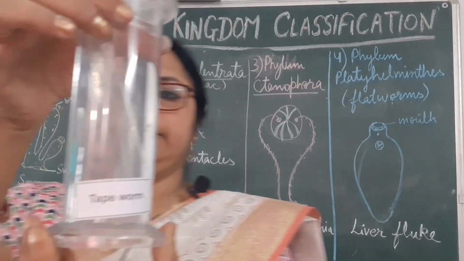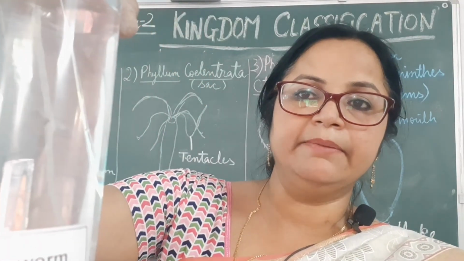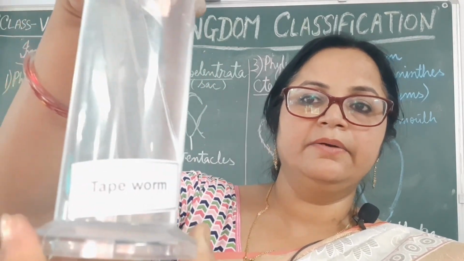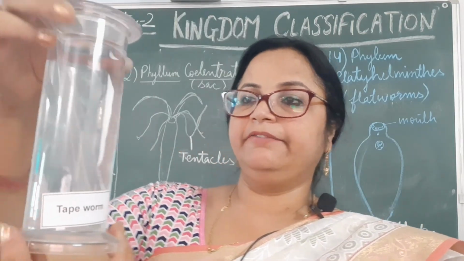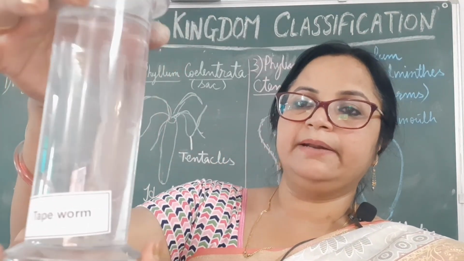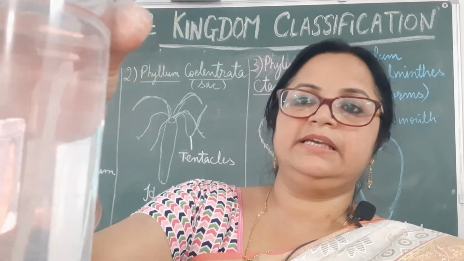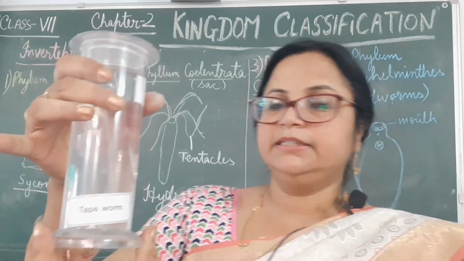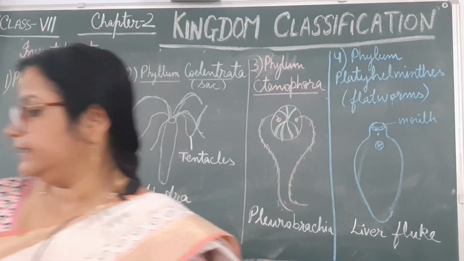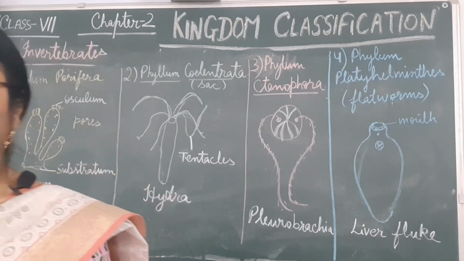This is the specimen of Taenia solium. In your book also a diagram is given. A tape-like or flat ribbon-like body is present. You can see this whitish body. It is generally present in the human intestine or an animal's intestine.